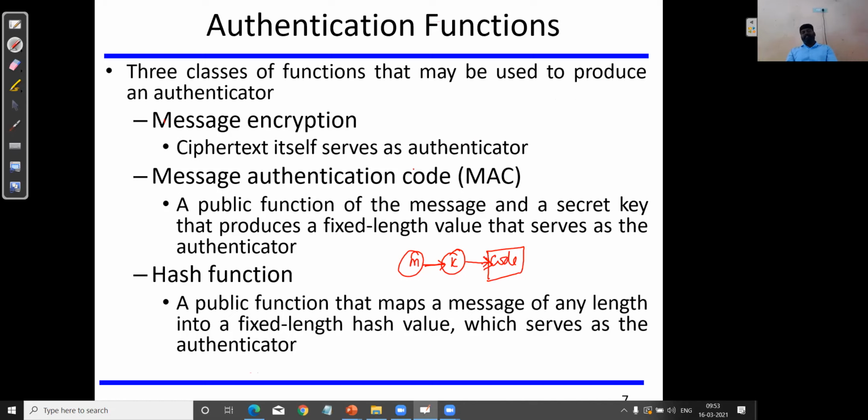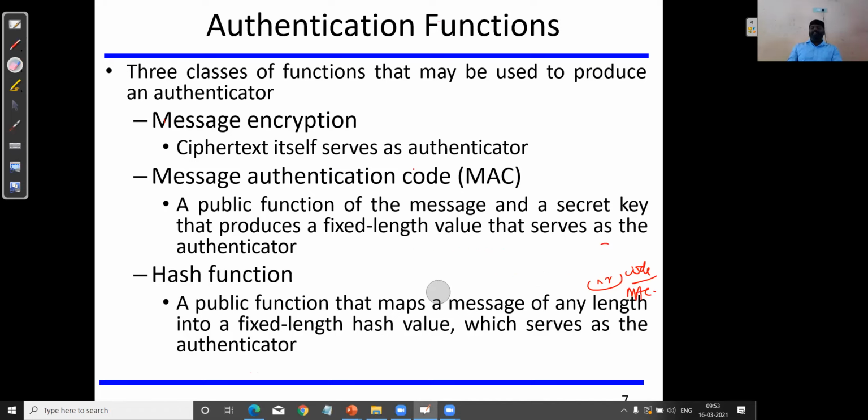This is the sender side. Similarly, this operation is repeated at the receiver end: the received message and secret key generate a message authentication code, and this code will be compared. Similarly, the last one is the hash function.